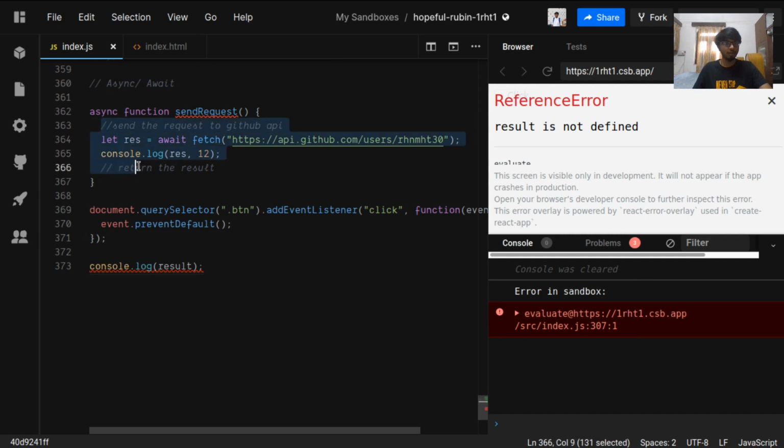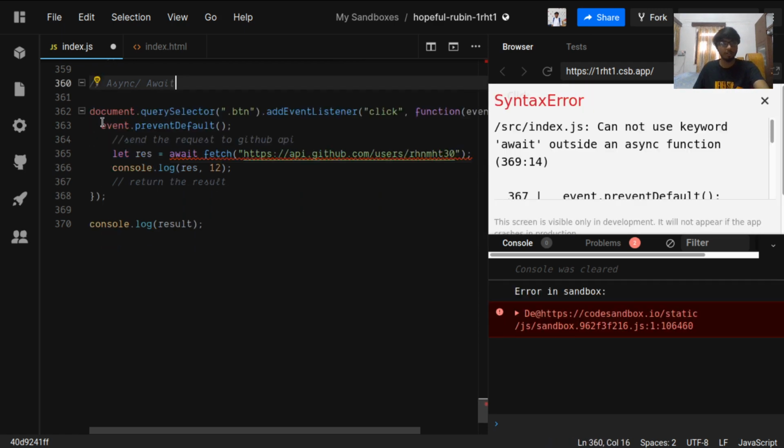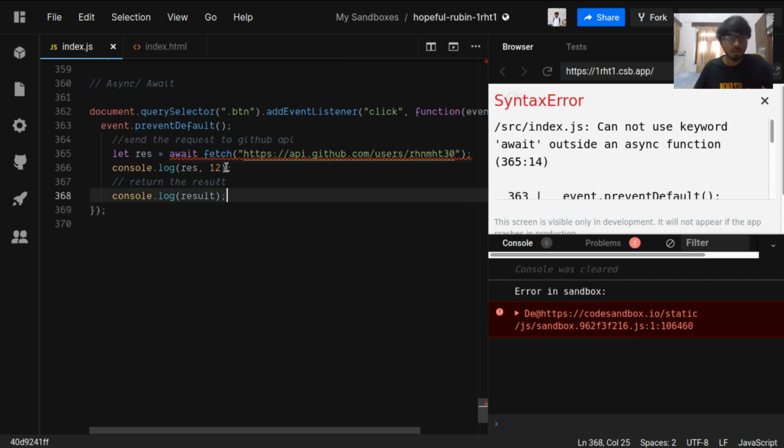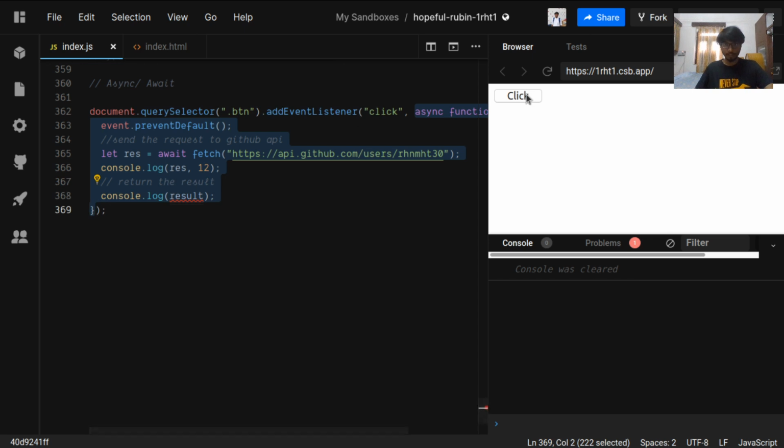We can move all these things here, and we can just delete the send request and console log the result. Okay, so for using await, we need a top level async. So I will make this function async. So it will now await, and this function will only be called whenever I click this.